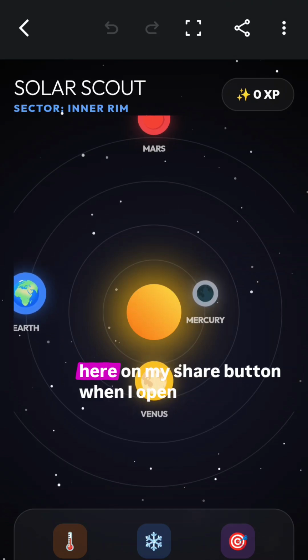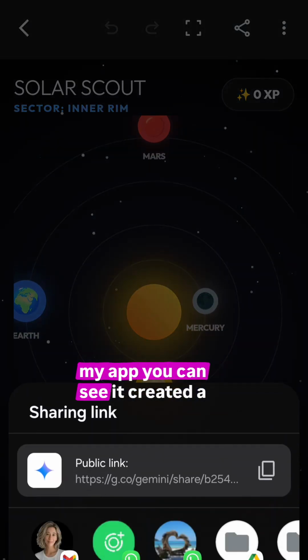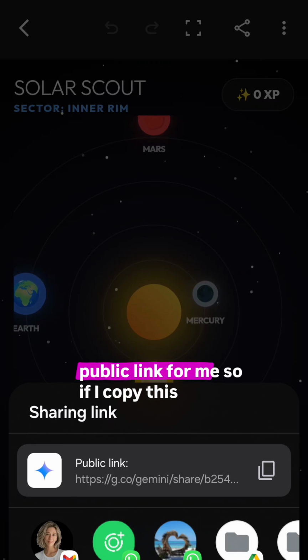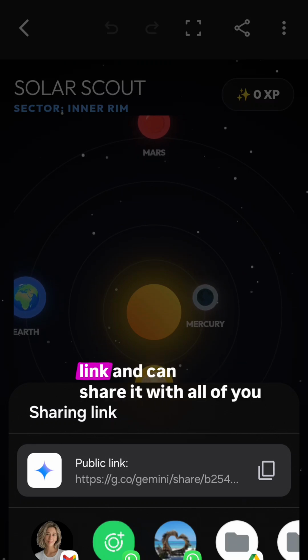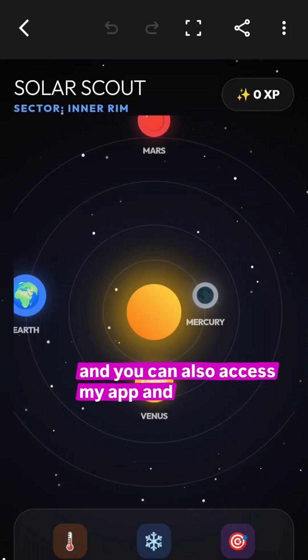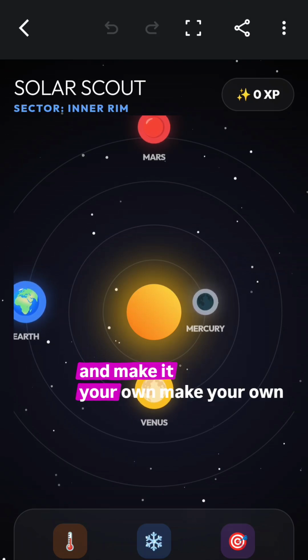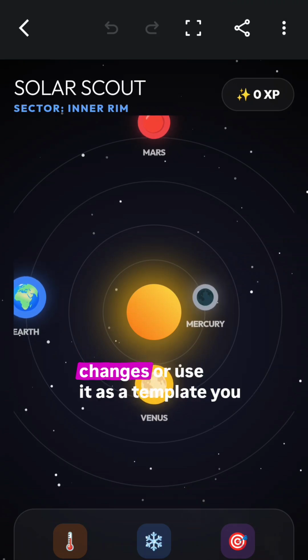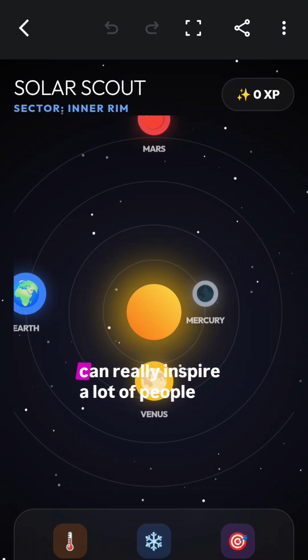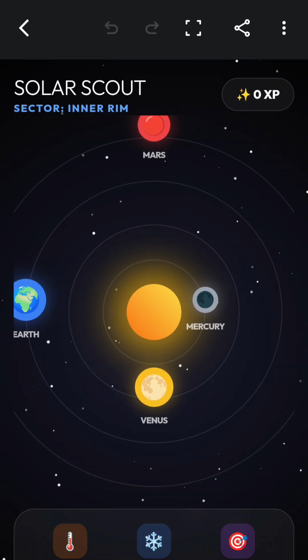Amazing things about these apps is that you can share them. If I click here on my share button, when I open my app, you can see it created a public link for me. So if I copy this link, I can share it with all of you, and you can also access my app and see it, and even make a copy of that and make it your own, make your own changes or use it as a template. You can really inspire a lot of people with your amazing designs and ideas.